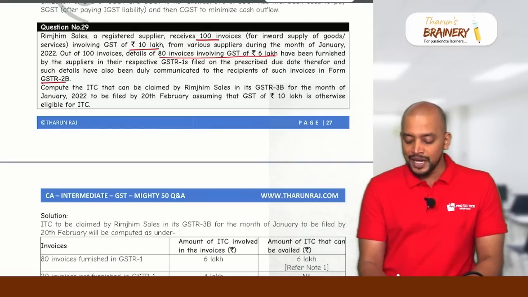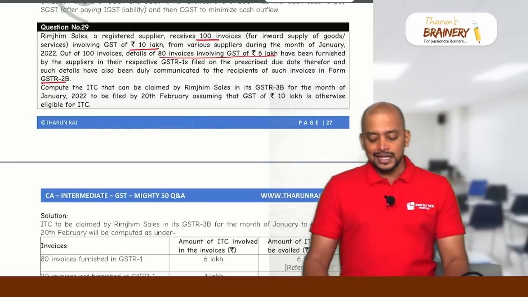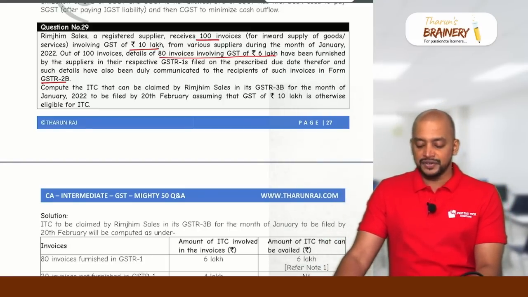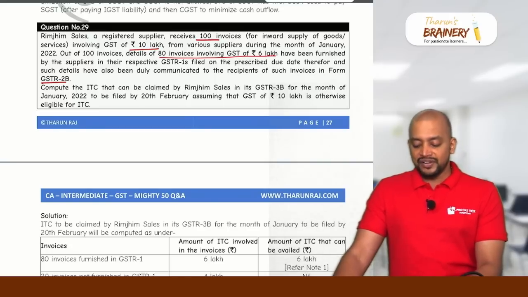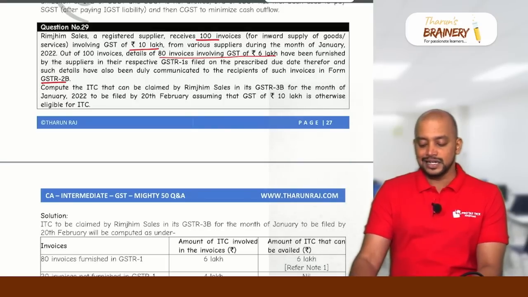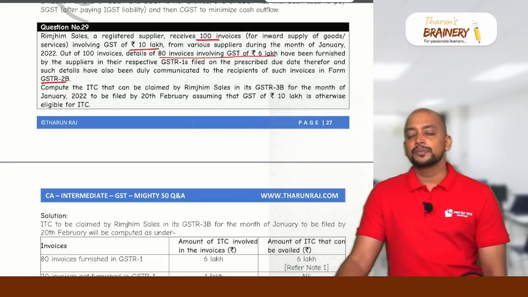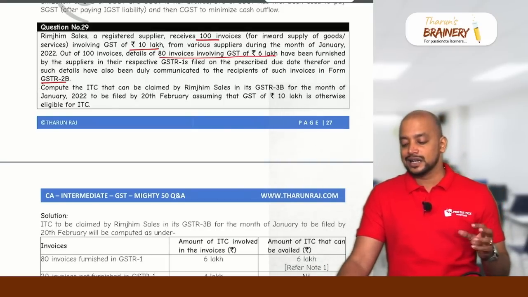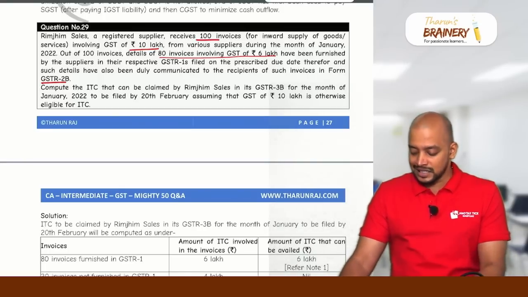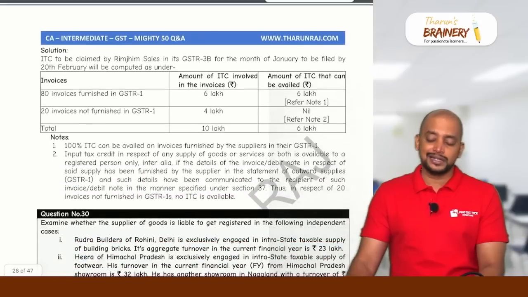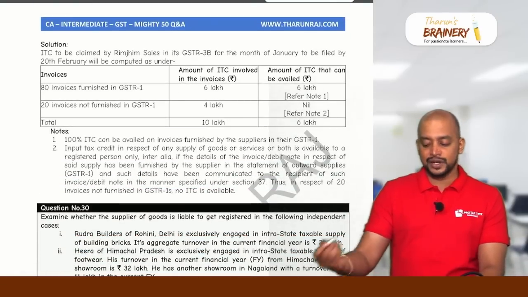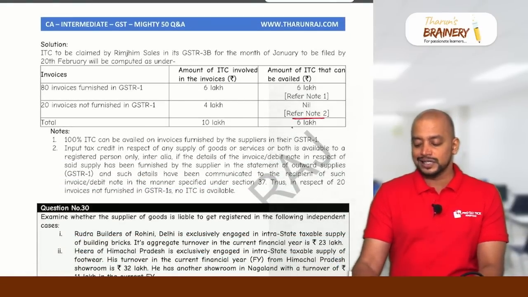Compute the ITC that can be claimed by RIMGIM sales in GSTR 3B for the month of January 2022 to be filed by 20th February, assuming that this entire 10 lakhs is otherwise eligible for ITC. So means we don't have any blocked credits, etc. in this 10 lakhs. So therefore, we can take only 6 lakhs as ITC. Why 6 lakhs can be taken? Only matched ITC can be taken, and the remaining 4 lakhs with respect to 20 invoices cannot be taken. So only 6 lakhs can be taken.